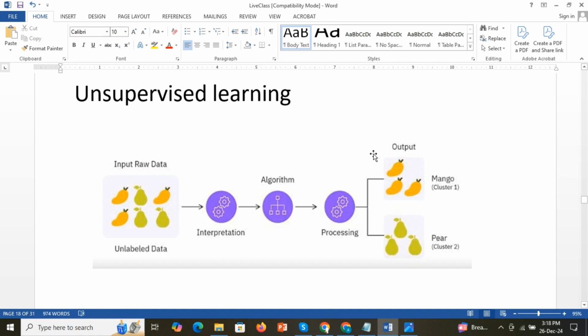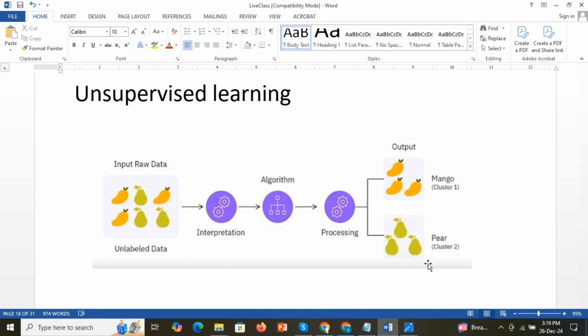Yellow color will be a mango, and it will make a cluster out of that. This is one cluster. And the pear, with green color, one small stem and a leaf, of pear shape, will be classified into another cluster. It will classify the images of similar patterns and form different clusters. If we provide more images, like another fruit such as an apple, it will create another cluster.